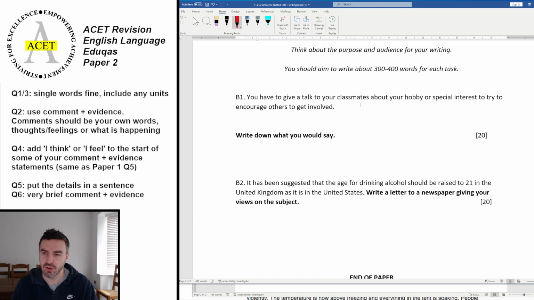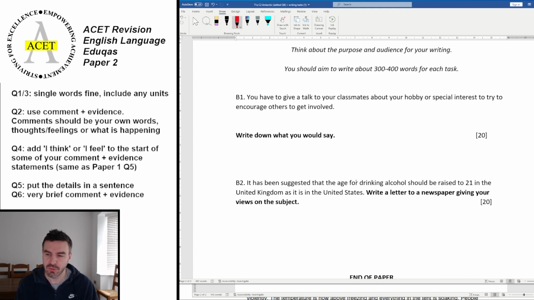You've been asked to give a talk to your classmates about your hobby or special interest to try and get others involved. Write down what you would say. So you could do a presentation on, you know, a musical instrument that you play, a sport that you do, etc. Break it down into paragraphs. You're aiming for 300 to 400 words, so that's about 1.5 sides to 2 sides. 30 minutes strict timing. And for a talk, you need to make sure that it's pitched appropriately. It sounds like a talk.